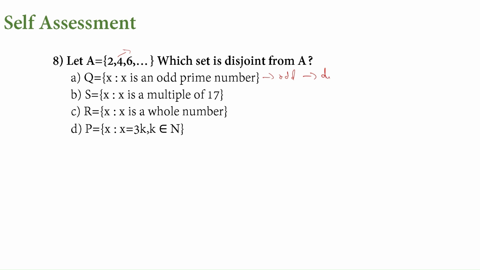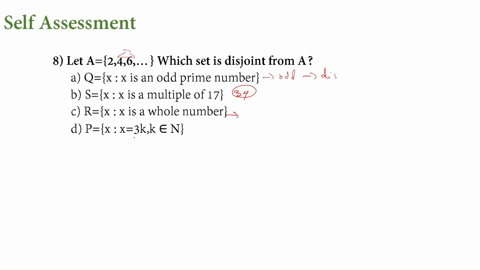There won't be any common element for Q and A. If we check the rest of the options, say S, multiple of 17. 34 is a multiple of 17 and it is also an even number. What we have here is even numbers in A. So this will have a common element, so this is not disjoint. Whole numbers like 0 to infinity, again they are common as 2, 4, 6, all these are common, so this is not a disjoint set.